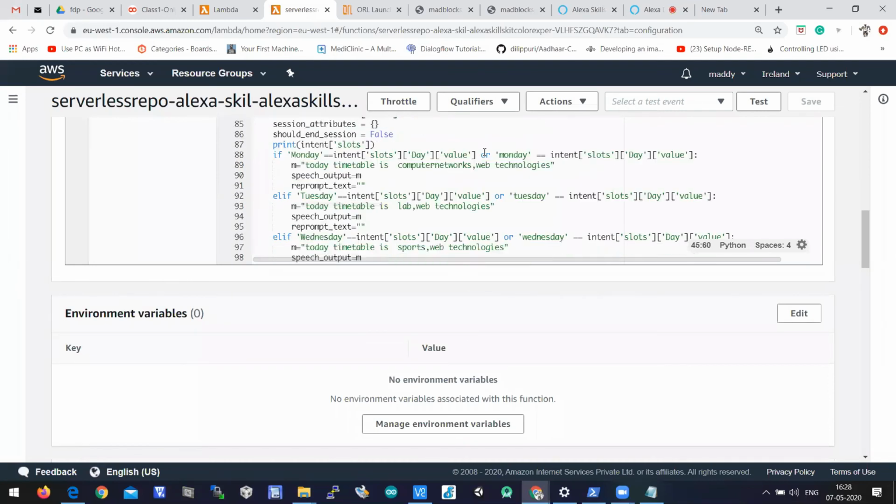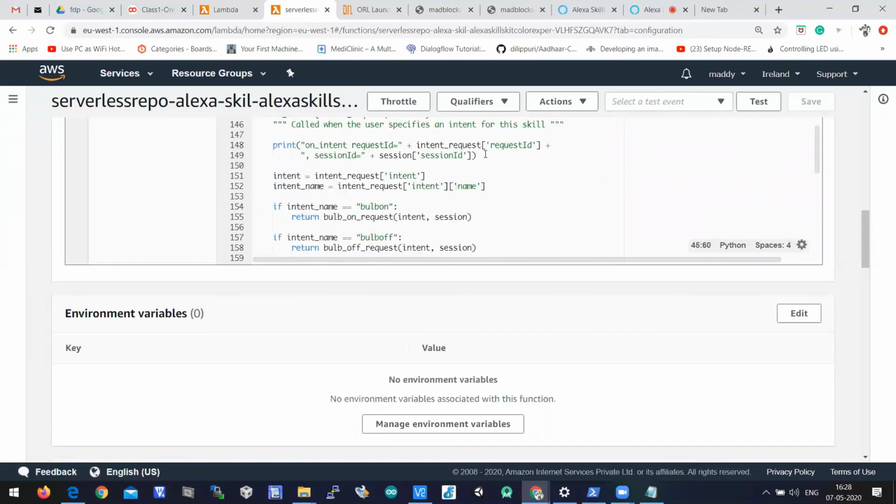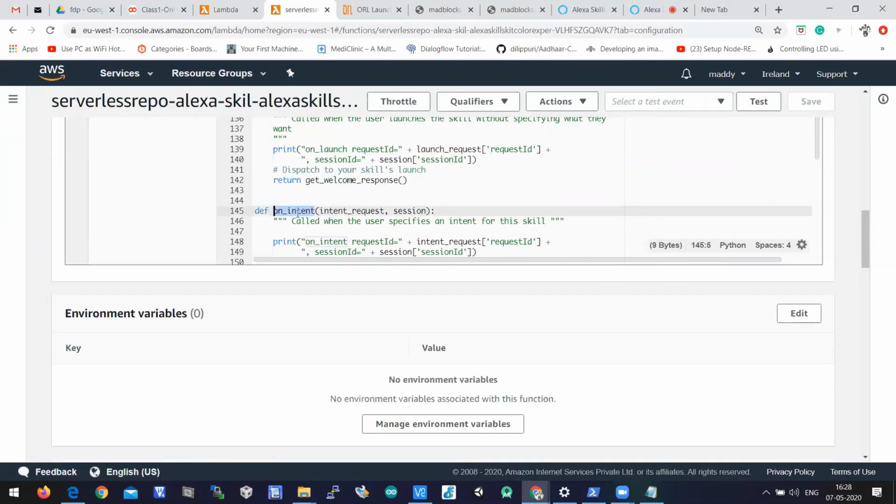So after this, what you have to do is you will be having a function called on_intent. Please identify this function in the program. On_intent.